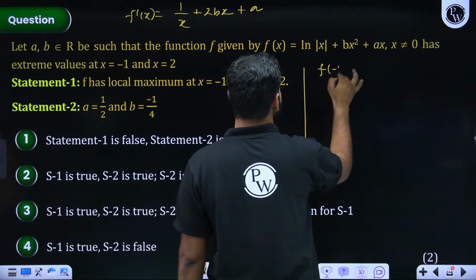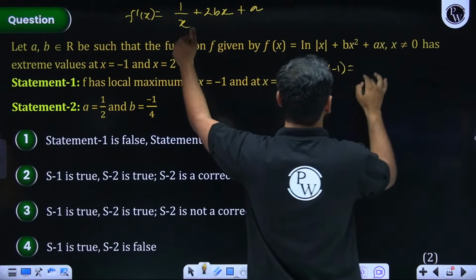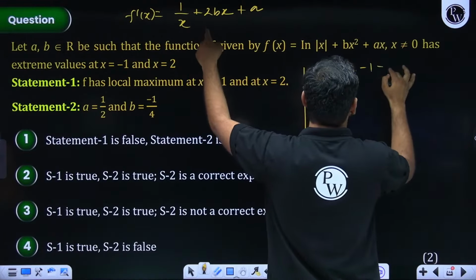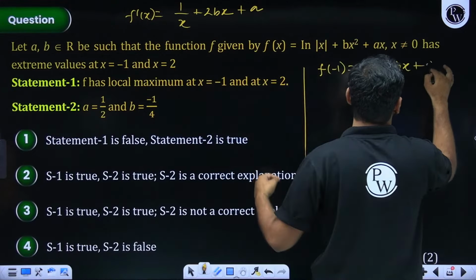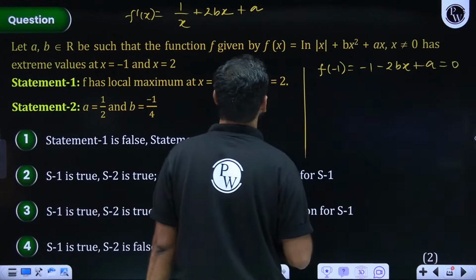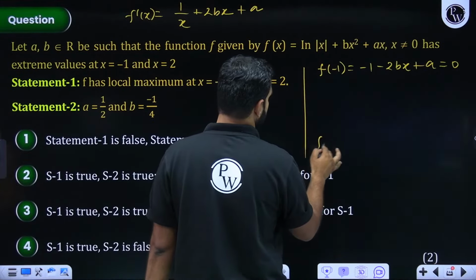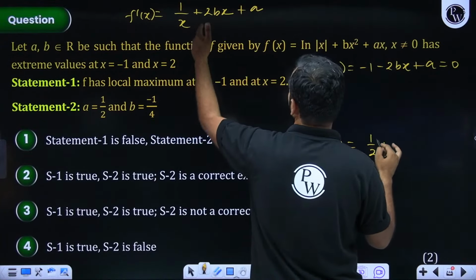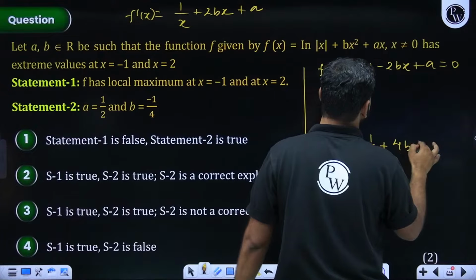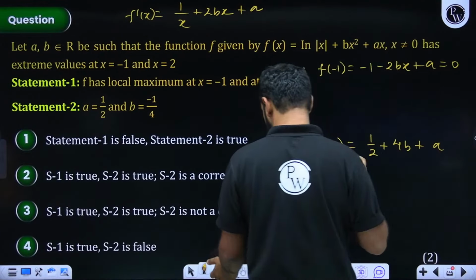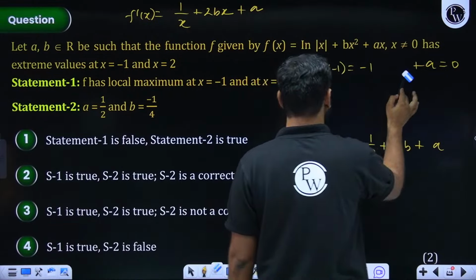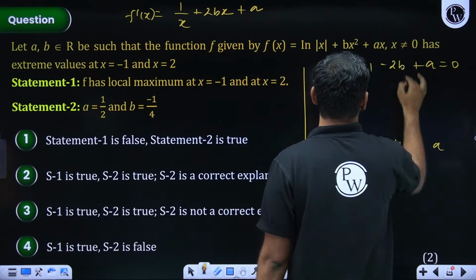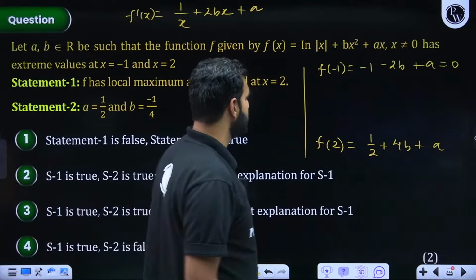So first of all, let's talk about f dash of -1. F dash of -1 is what? Minus 1. I hope you are understanding. Minus 2b plus a. This should be 0. And the second result is f dash of 2 will be 0. F dash of 2 means 1 by 2 plus 2 into 2, that is 4b. This should not be minus 2bx. Where am I today? Where is my mind? Minus 2b plus a. So this should also be 0.